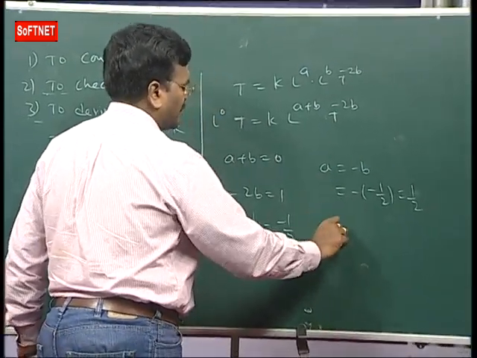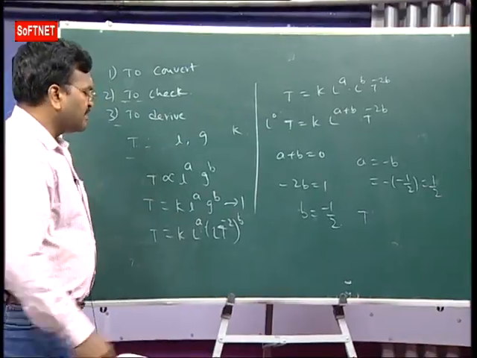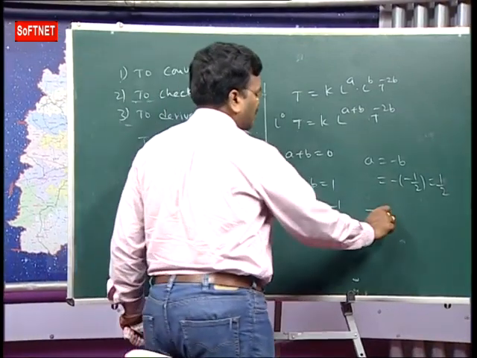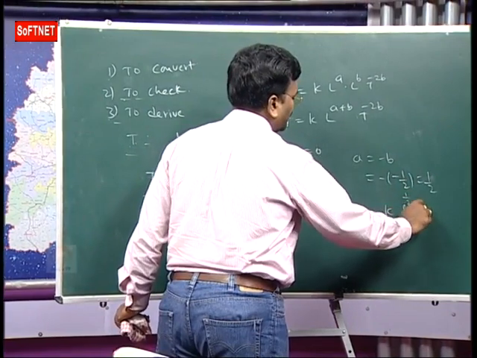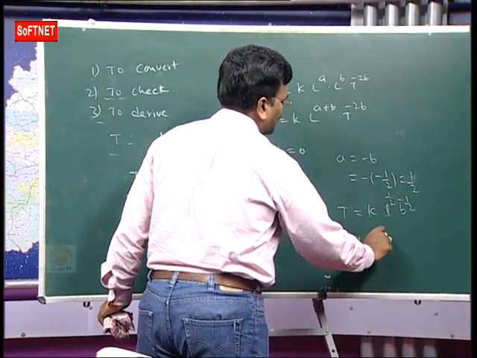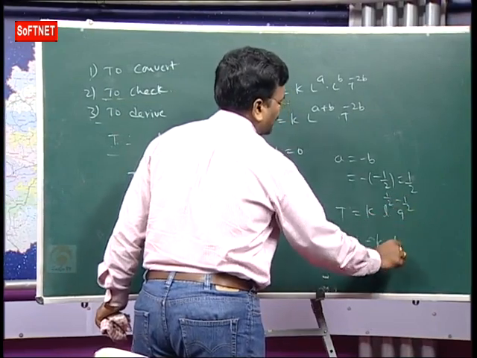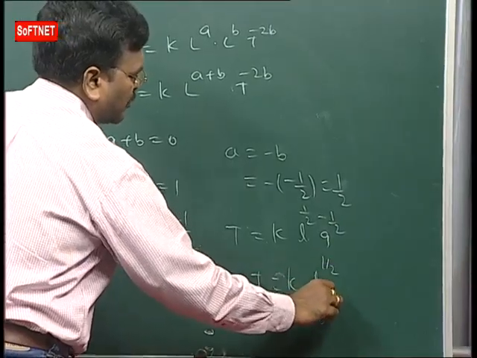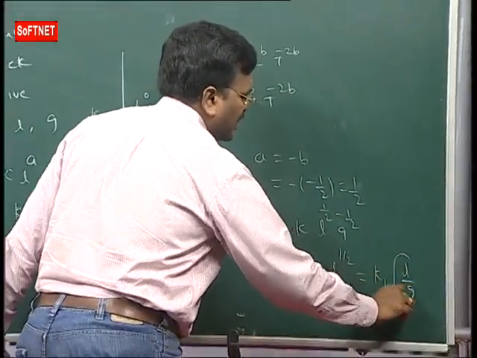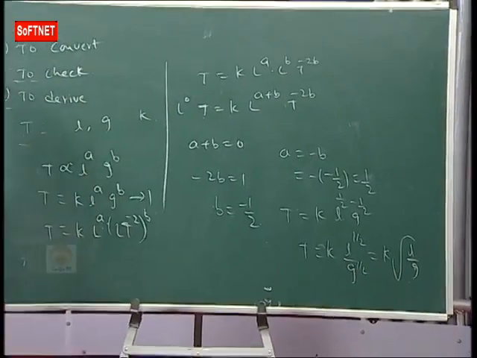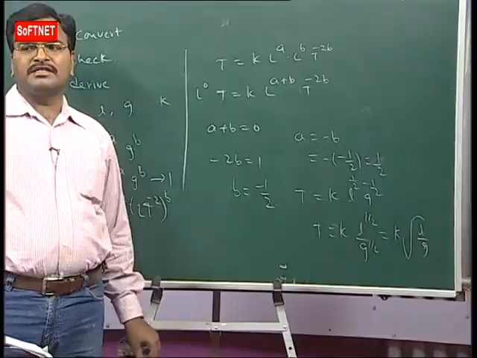Now this is taken as the first equation. Substitute the a, b values in the first equation. What are we getting? T is equal to K into L power 1 by 2, g power minus 1 by 2. So T is equal to K into L by g, power 1 by 2. L power 1 by 2, g power 1 by 2. So in this way we derive the expression: T is equal to K into under root of L by g.